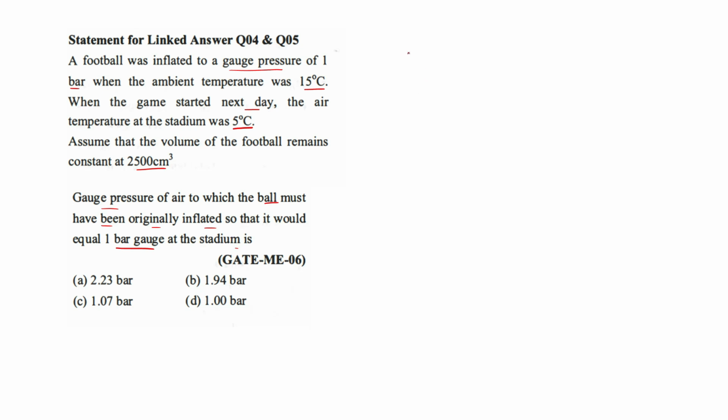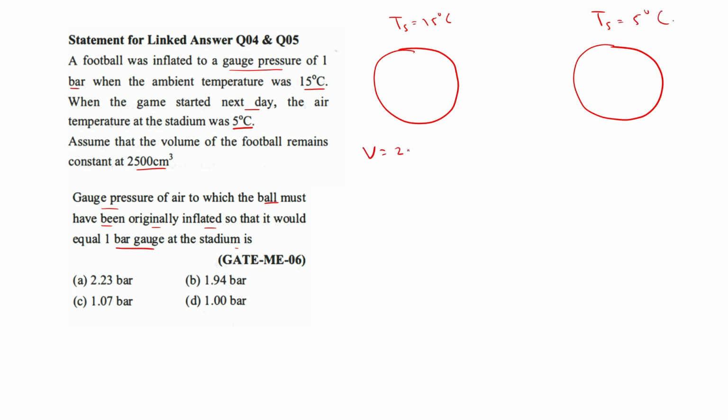So that means you have got a football here, and it was filled when the ambient temperature was 15 degrees Celsius, and during the time of play the ambient temperature was 5 degrees Celsius. Here the volume remains the same, 2500 centimeter cube itself. So you need to find the gauge pressure of air to which the ball must have been inflated. So you need to find this initial gauge pressure so that it would be 1 bar gauge at the stadium.